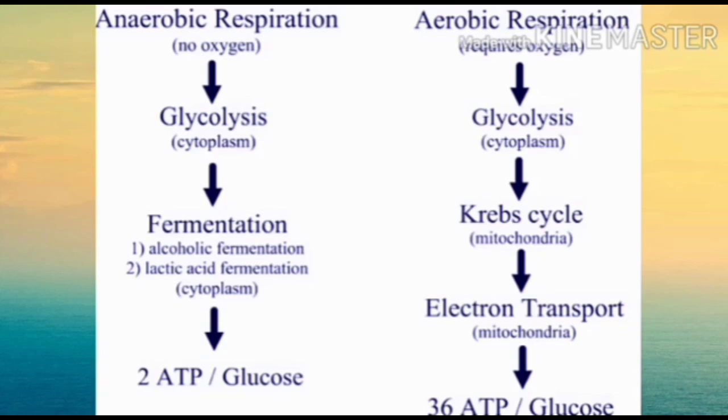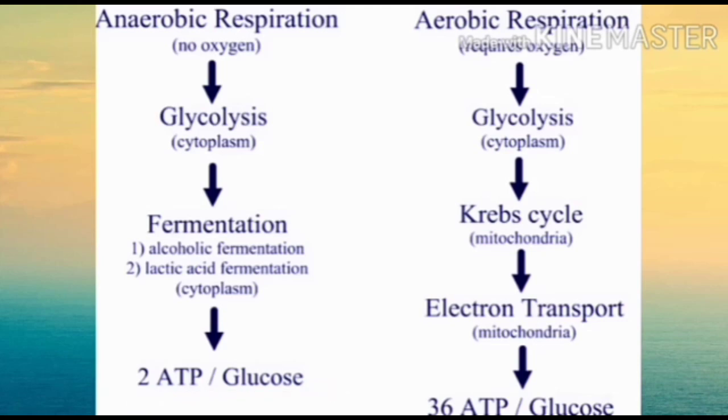Alcoholic fermentation takes place in yeast cells. Lactic acid fermentation takes place in lactic acid bacteria as well as in human calf muscle cells due to lack of oxygen. At the end of anaerobic respiration, 2 ATP molecules are produced for every 1 glucose. Very little energy is produced.